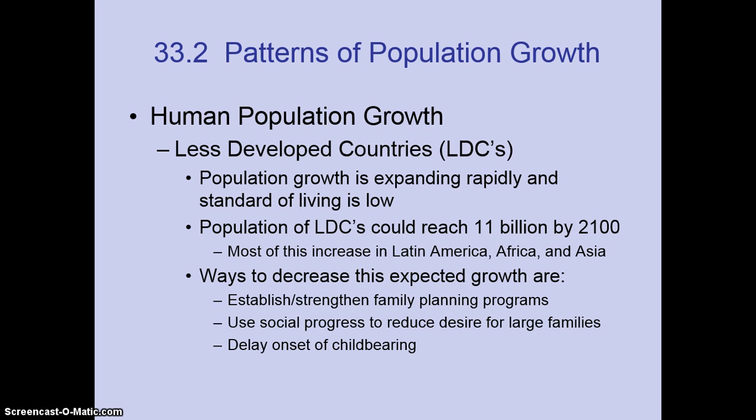In less developed countries, or LDCs, population growth is expanding rapidly and the standard of living is low. So the populations of the lesser developed countries could reach 11 billion by the year 2100. Most of this increase we see in Latin America, Africa, and Asia. So the ways to decrease this expected growth are to establish and strengthen family planning programs, use social progress to reduce desire for large families, and delay onset of childbearing.